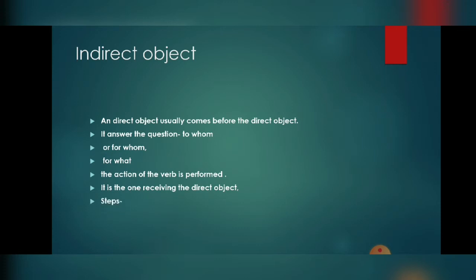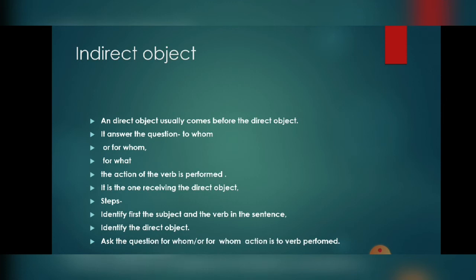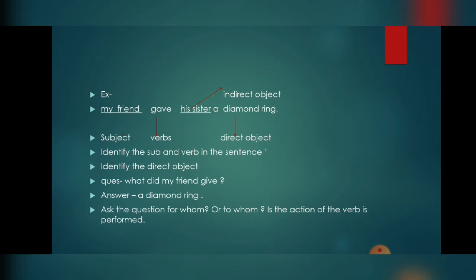So let us see the steps of how to identify the indirect object in the sentence. First, again we have to identify the subject and verb in the sentence. Second, we have to identify the direct object. Then we have to make a question using for whom, for what, and to whom, so that we can find who receives the action of the verb. Right, let us see the example.